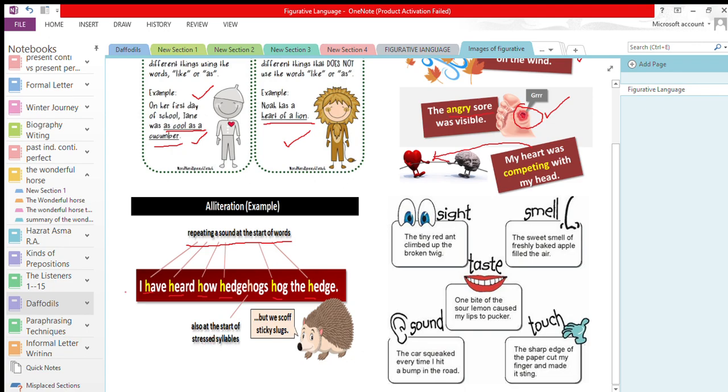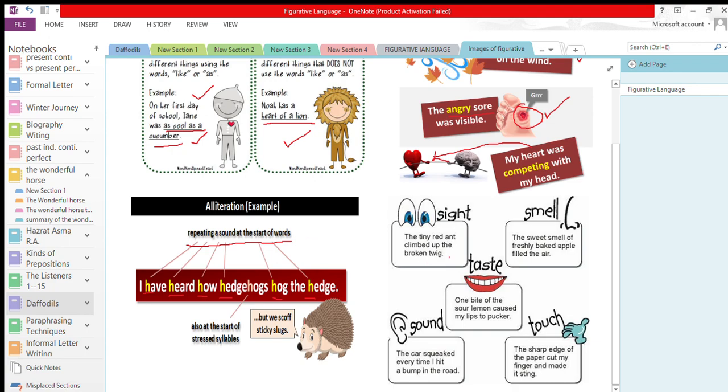See the sound, also at the start of stressed syllables. I have heard how hedgehogs hog the hedge. The ha sound is repeated, and ha is a consonant sound. And when you have the repetition of a consonant sound in a line or in a phrase, we say the writer has used alliteration. There are many examples of alliteration, for example, Kit Kat, Coca-Cola. These are also examples of alliteration.